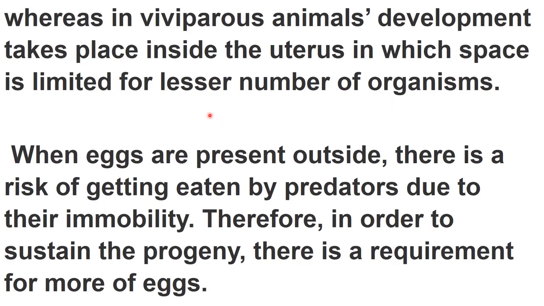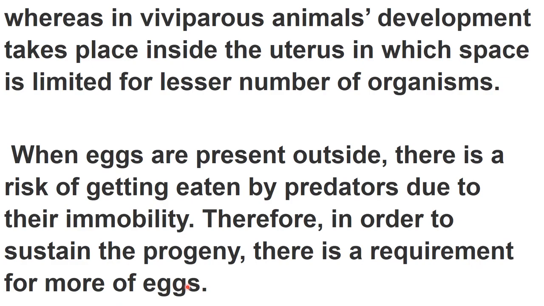And there is another reason also. When eggs are present outside, there is a risk of getting eaten by predators, right? So eggs are under more risk. These can be eaten by predators due to their immobility, because eggs cannot move. Therefore, in order to sustain the progeny, there is a requirement of more eggs. So this is also a reason.